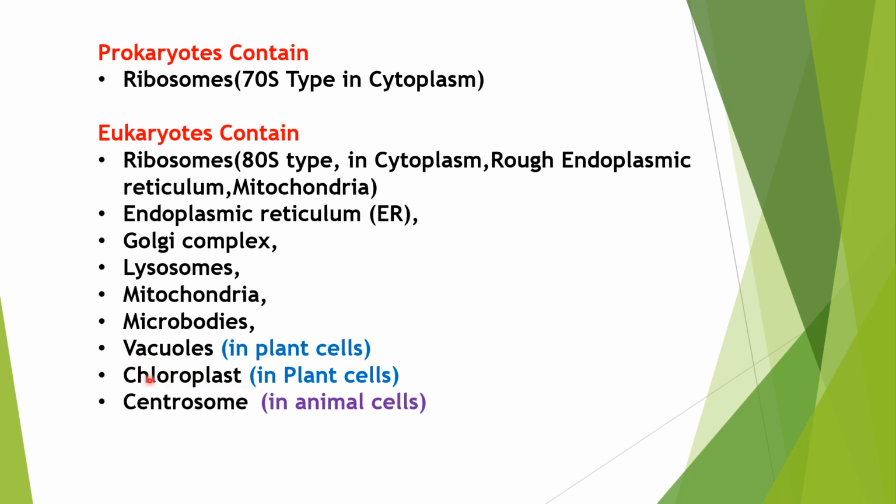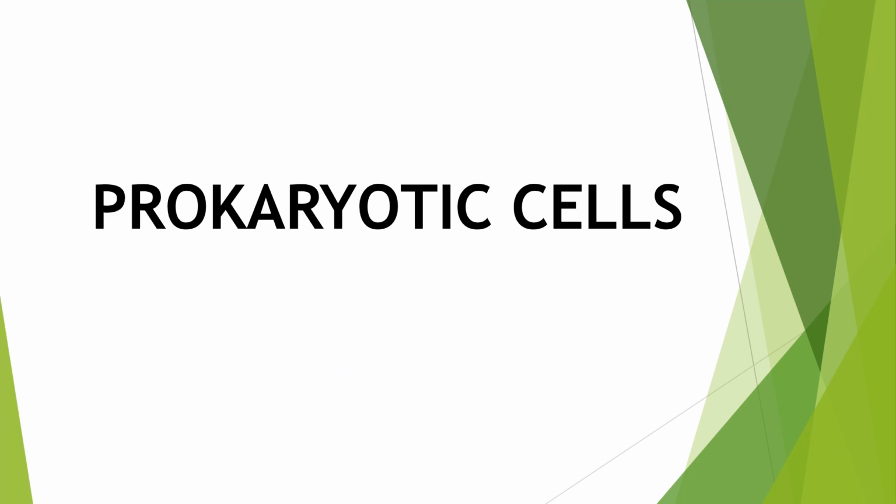And the centrosome. The centrosome is a round structure. In the centrosome, there are two cylindrical structures called centrioles. And remember this point: the centrosome or centriole is present only in animal cells. In place of the centrosome and centrioles, plant cells have a structure called the MTOC, the microtubule organizing center. It plays a key role in the formation of spindle fibers during cell division. We will discuss all these points; I am just giving the overview of organelles present in eukaryotes. Now first let's study the prokaryotic cell, how its structure would be, and what the shapes and examples are.